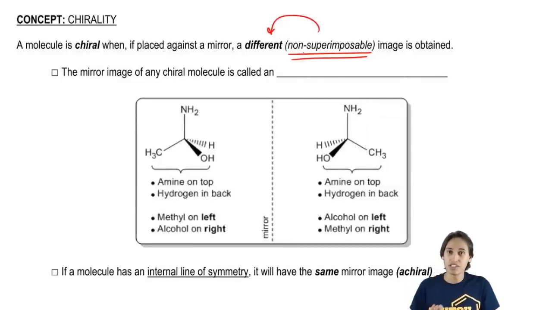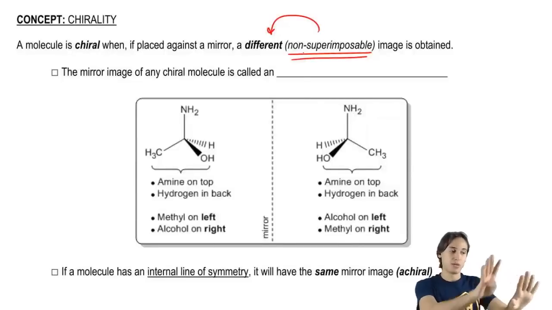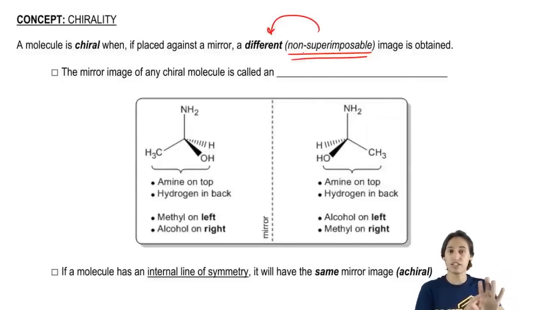Another example of something that is different would be like my hand. So my hand, I put it up against the mirror, the image I get is the opposite image. So that means that if I were to cut out the image that I see in the mirror and put it over my hand, I would get two opposite images. And that's the idea behind chirality. What chirality says is that if you get an opposite image when you look in the mirror, that is a chiral compound.